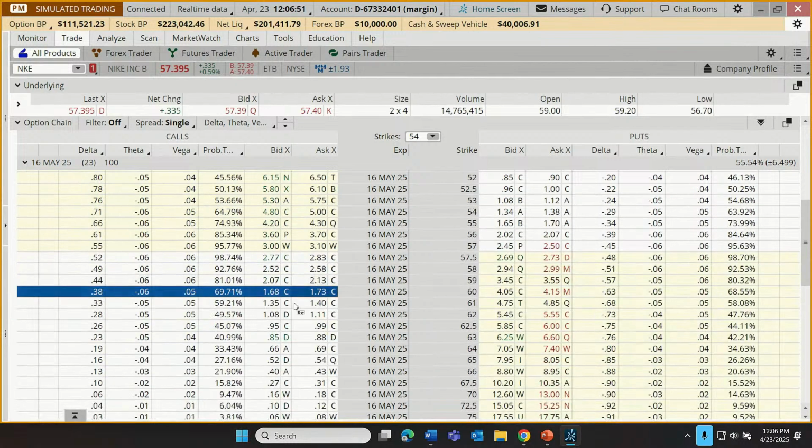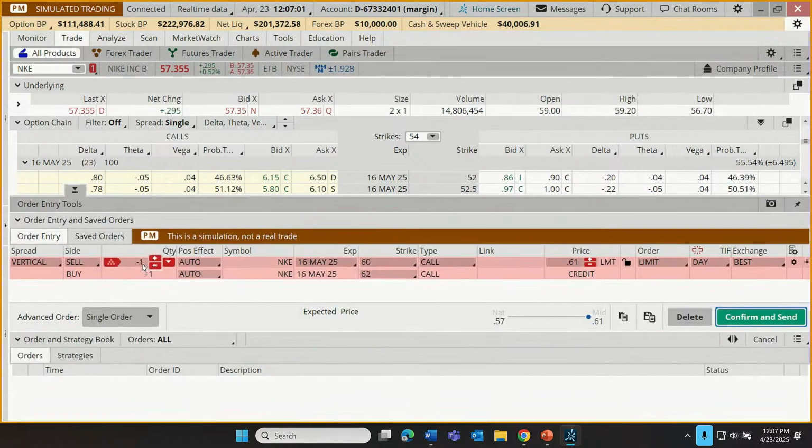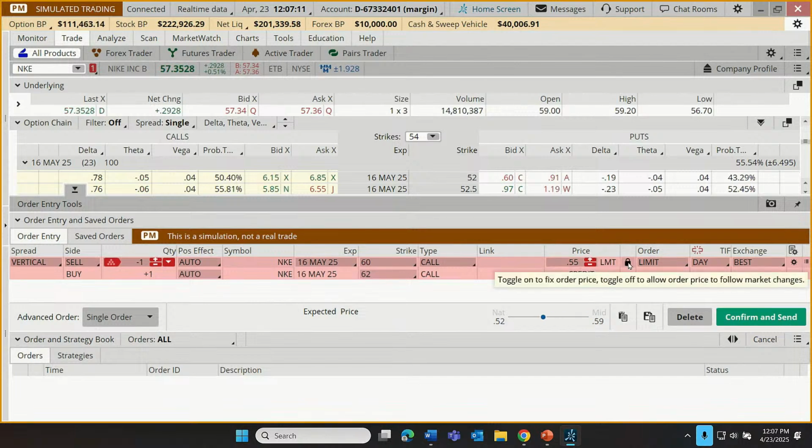But then to define the risk on the trade, let's hit our control key and click on the ask price for, how about the $62 call? So what we're doing here is selling the $60 call, buying the $62 call. Looks like that might retrieve for us a 56-cent credit. Let's say we're willing to settle for 55. Let's just try to lock that in. So there's our trade.